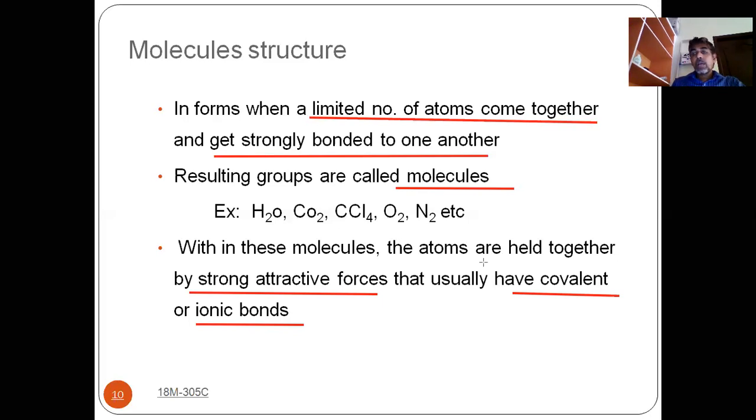So how are they bonded together? They are having covalent bonds and ionic bonds, and strong attractive forces among them. Because of that, they are strongly bonded together, and that's why you are having a molecular structure. So this is regarding your molecular structure.